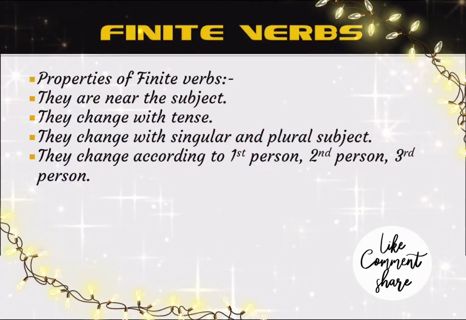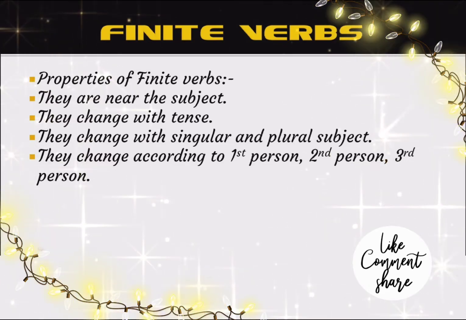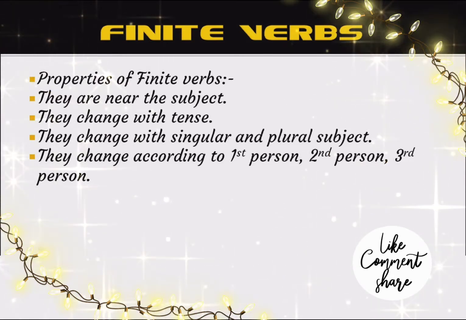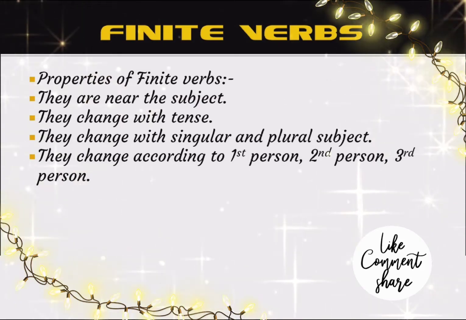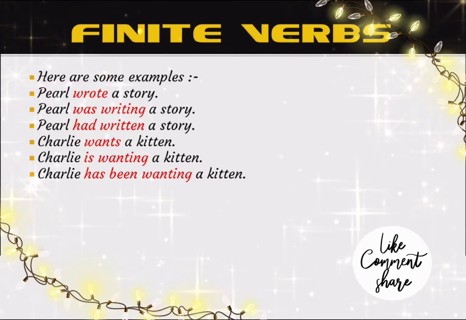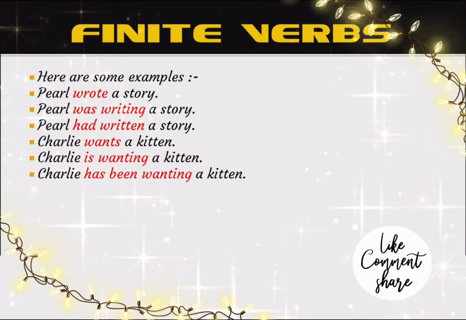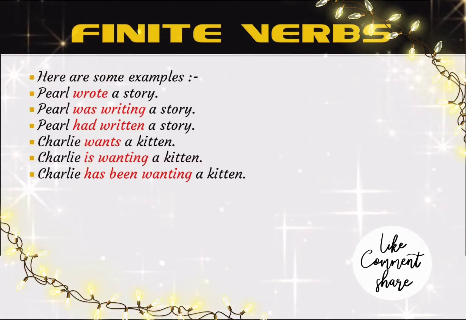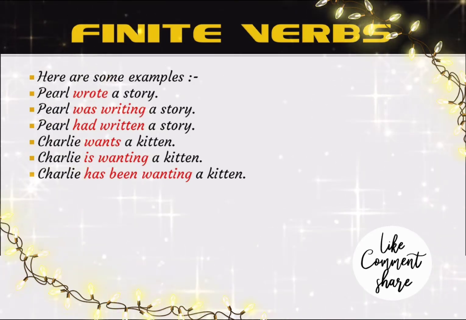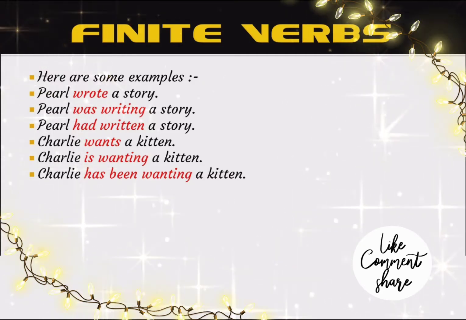There are some properties of finite verbs, as we can say. They are near the subject. They change with the tense. They change with singular and plural subjects. They change according to the first person, second person and third person. You can go through some more examples. Here are some more examples. Pearl wrote a story. Pearl was writing a story. Pearl had written a story. So here, according to the change in the tense, there is change in the verb. Charlie wants a kitten. Charlie is wanting a kitten. Charlie has been wanting a kitten. So here there is change in the verb according to the tense of the sentence.